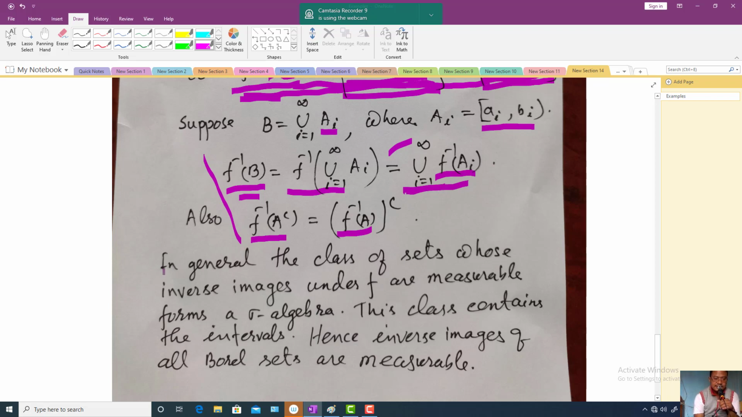So briefly here I have written: in general, the class of sets whose inverse images under f are measurable forms a sigma algebra. So that sigma algebra contains intervals. Also we have shown earlier that open intervals and closed intervals are all included. They are all Borel sets. Okay, so from this what we conclude is that the inverse image of a Borel set is measurable.